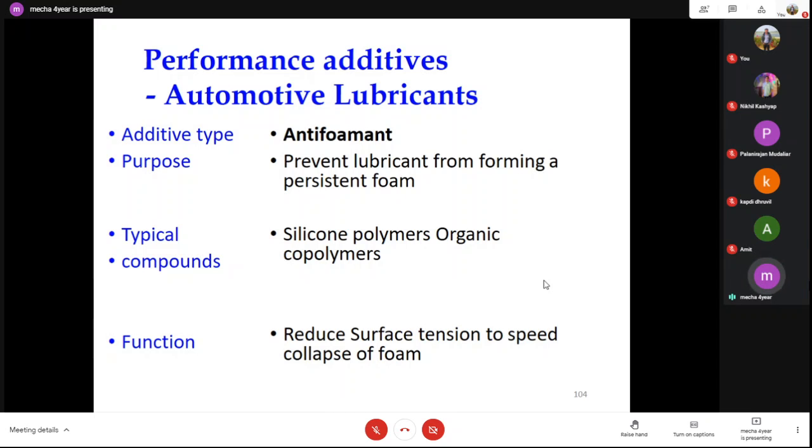there is a condition of lubricant starvation, and due to that there is a decrease in lubrication capacity. That's why we try to avoid this kind of situation. We add the anti-foaming agent. Silicone polymers and organic polymers work like that.